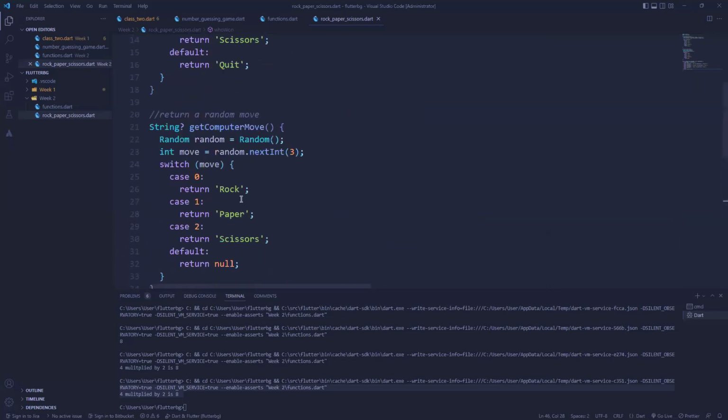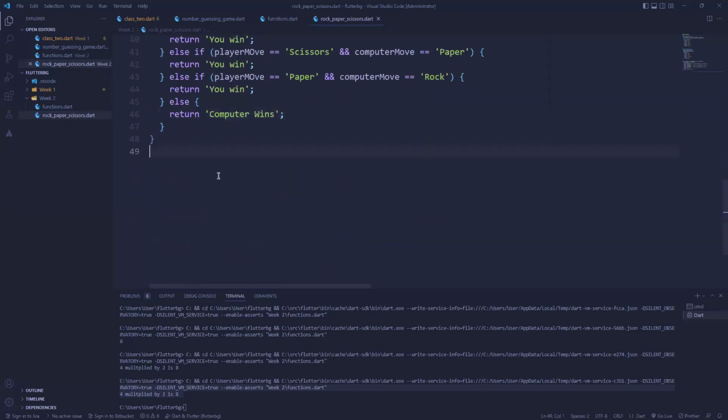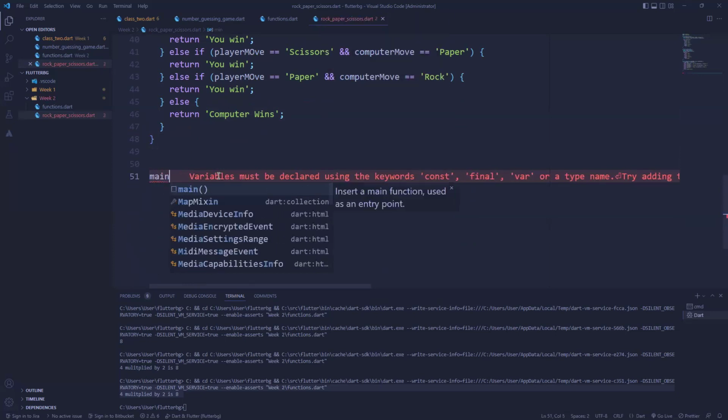So how do we now, so we now need to call these functions. Okay, we now need to call this function. So basically we'll need our main function because that's where execution starts from.